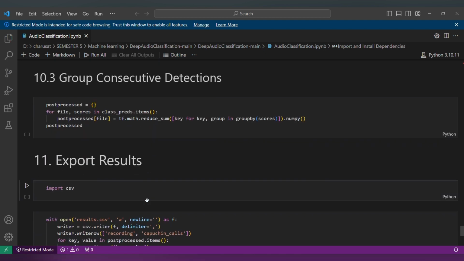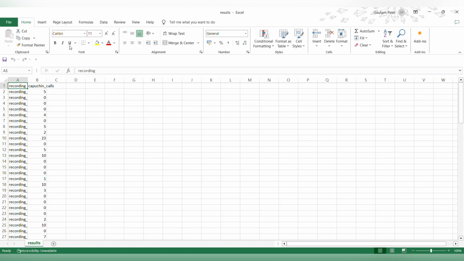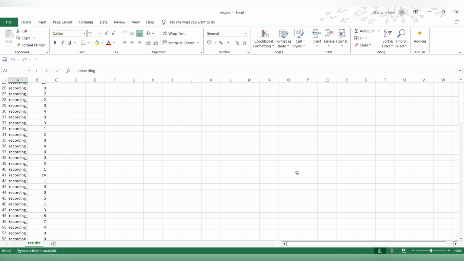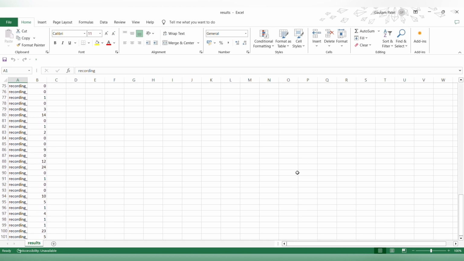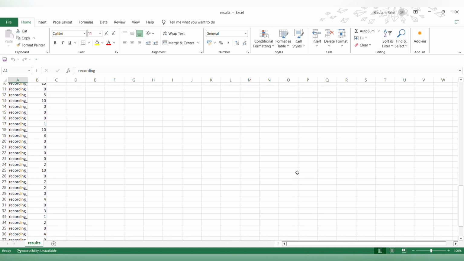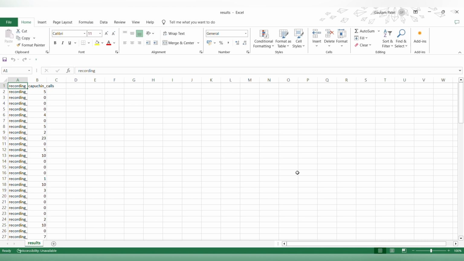then export the result. This result is exported in Excel files, like recording 1 hour files, recording 10 hour 23 files. So like this we have hundreds of records, and you can analyze the data using this. This is our whole project. Thank you very much.